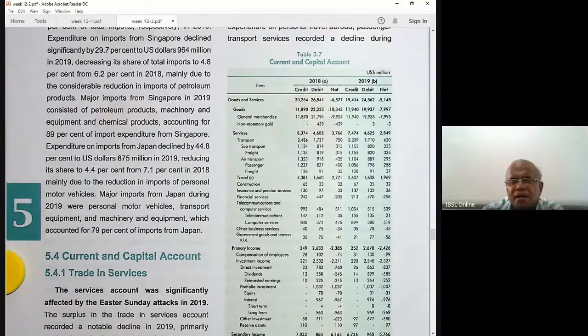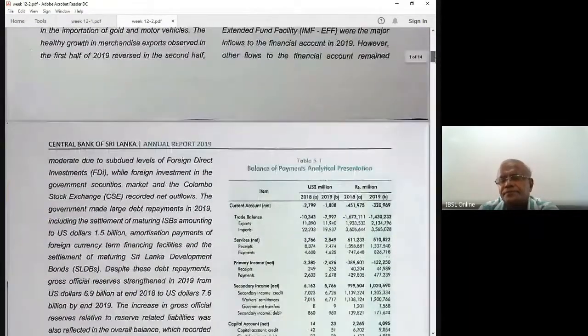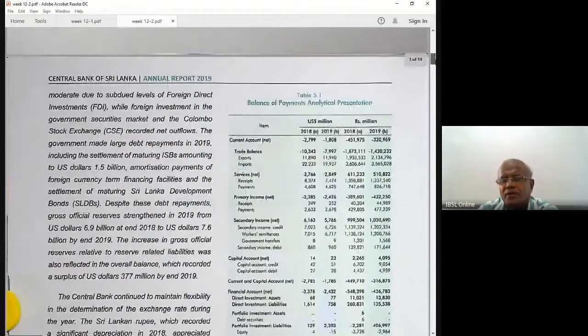General merchandise 11.89, 22.3. Then the goods and services account, credit 11.89. What is this credit? Exports. Debit, by the double bookkeeping system, is imports. Earlier, the net position, right? The net 10.343. Slightly, this should be minus 10 point something. This is 7.9 deposit. The difference between credit and debit is the net position. You can see 7.9, 10.3. That is the net.